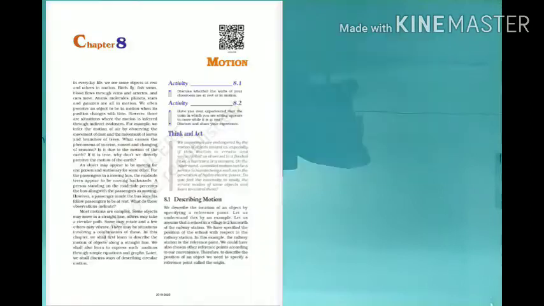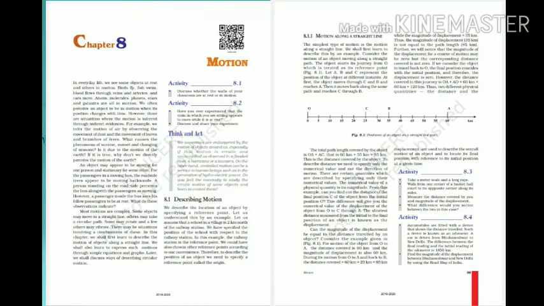Today I am going to start chapter 8 of class 9th, that is motion. So first of all, what do you mean by motion? In case of motion, we can say that if any object changes its position with respect to its surrounding, it means it is in motion. And secondly, it is at rest if it does not change its position with respect to its surrounding.